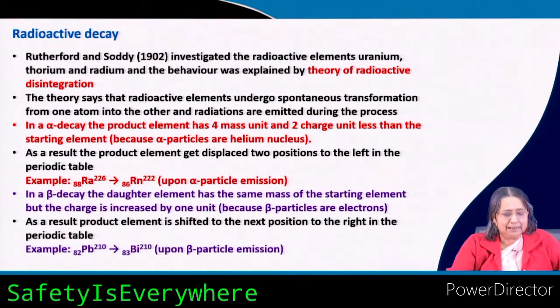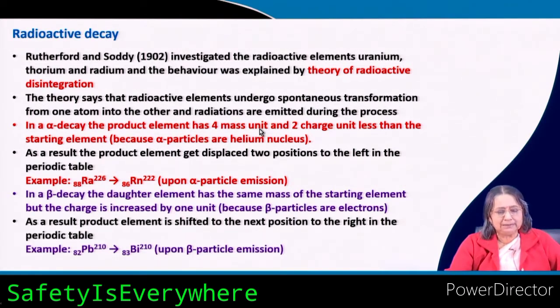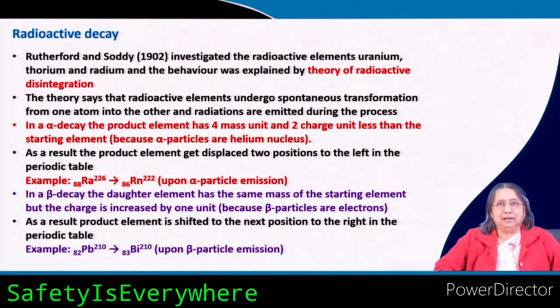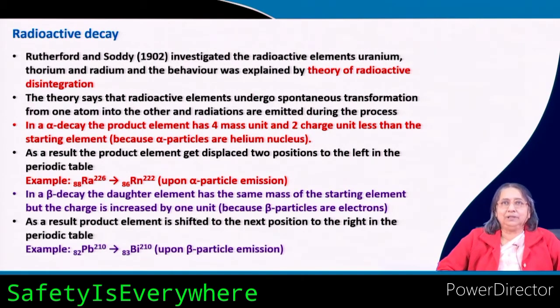So, the product element will have 4 mass units less and 2 charge units less. 2 charge units less means atomic number 2 units less. But what is the periodic table? How is it arranged? We know that the periodic table is arranged according to the atomic number, not the atomic mass.